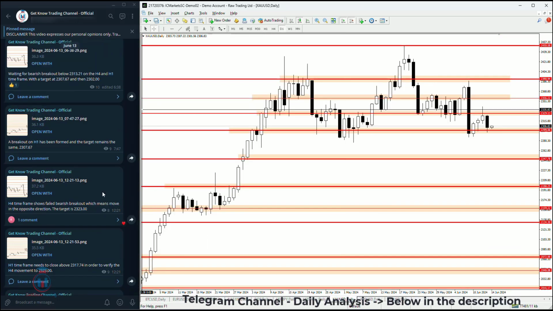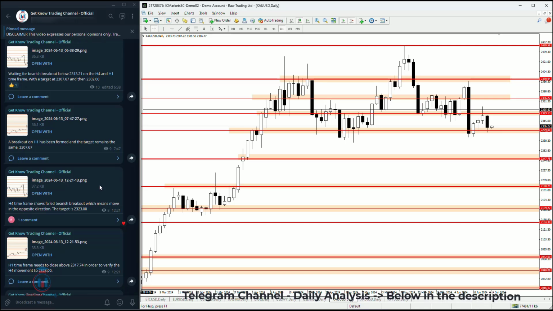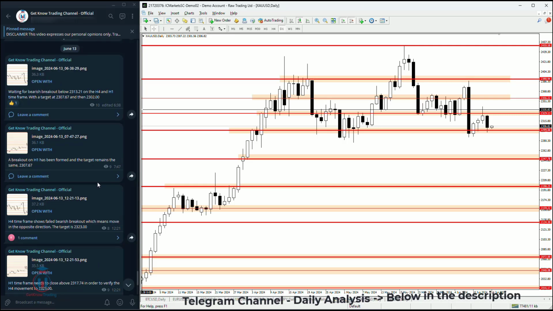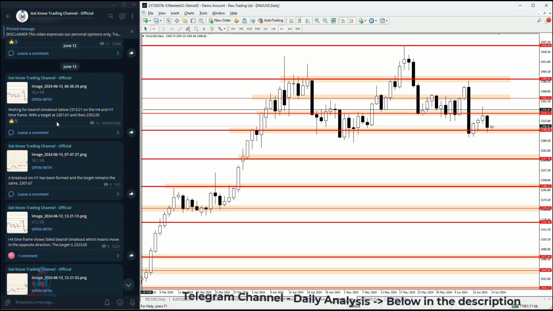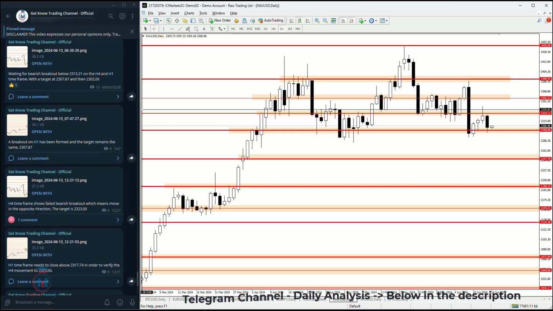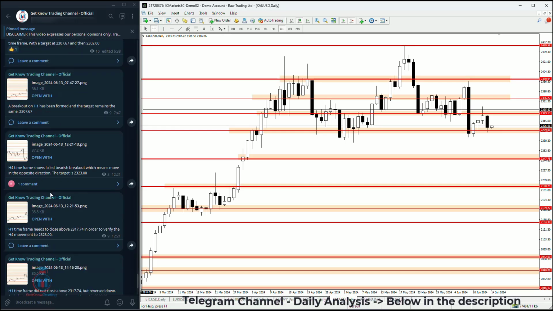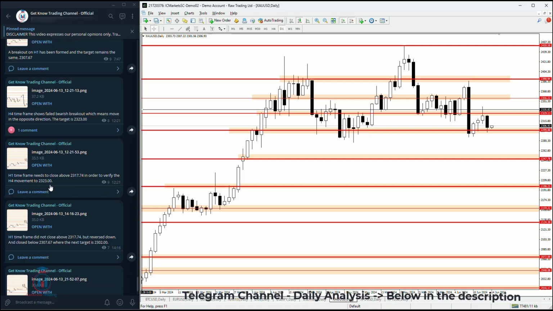So if you are day trading, you are looking for support and resistance levels, which are very important, and when the price makes a breakout, where the price could go, in which direction, this will be shared inside the Telegram group, where the traders also can leave a comment, say what they think, and also ask if they have any questions.